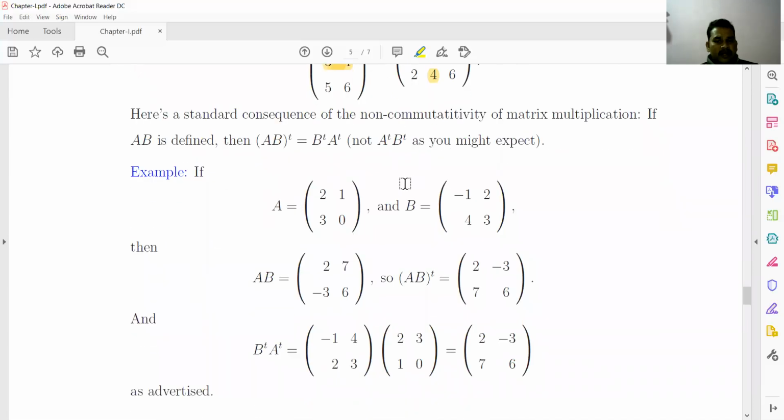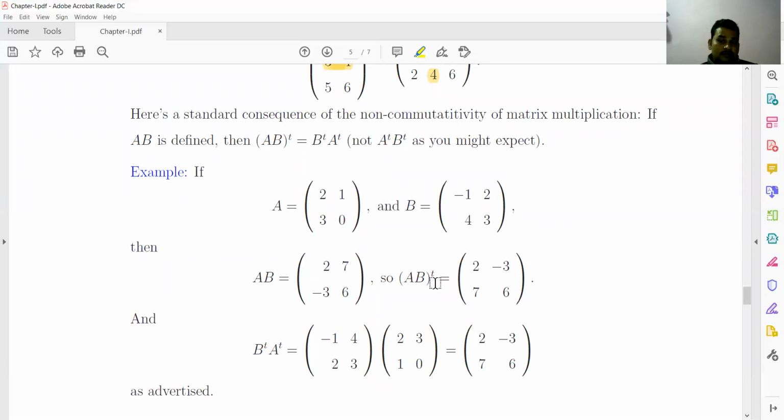Let A be equal to this matrix 2 1 3 0, and B equal to minus 1 2 4 3. Then AB is the product of these two matrices: 2 into minus 1 plus 1 into 4, that is 4 minus 2, which is 2. So this is the product of these two matrices. If you find it hard to solve this, then you can use the previous example. You get the product of these two matrices easily.